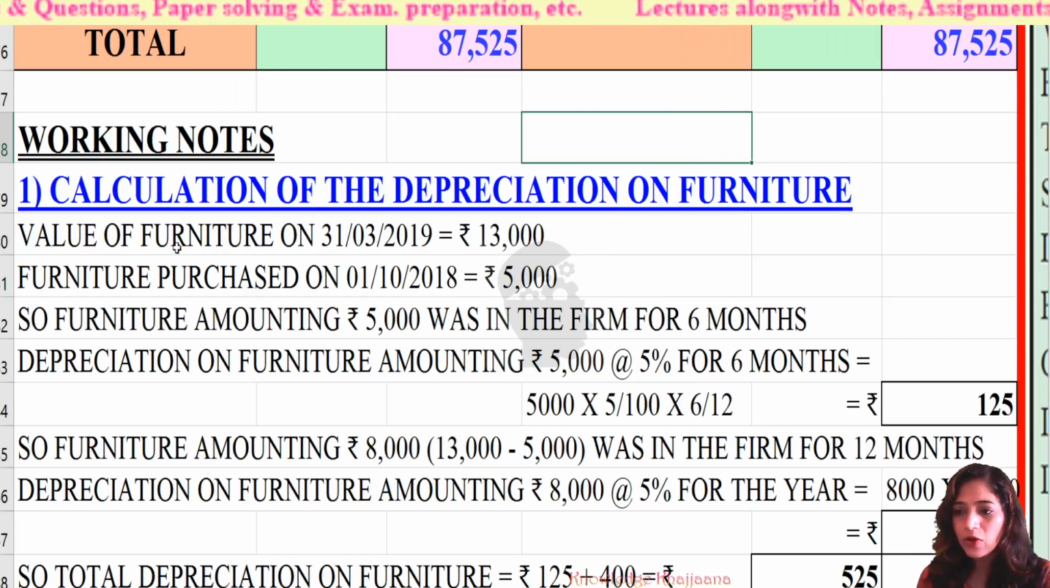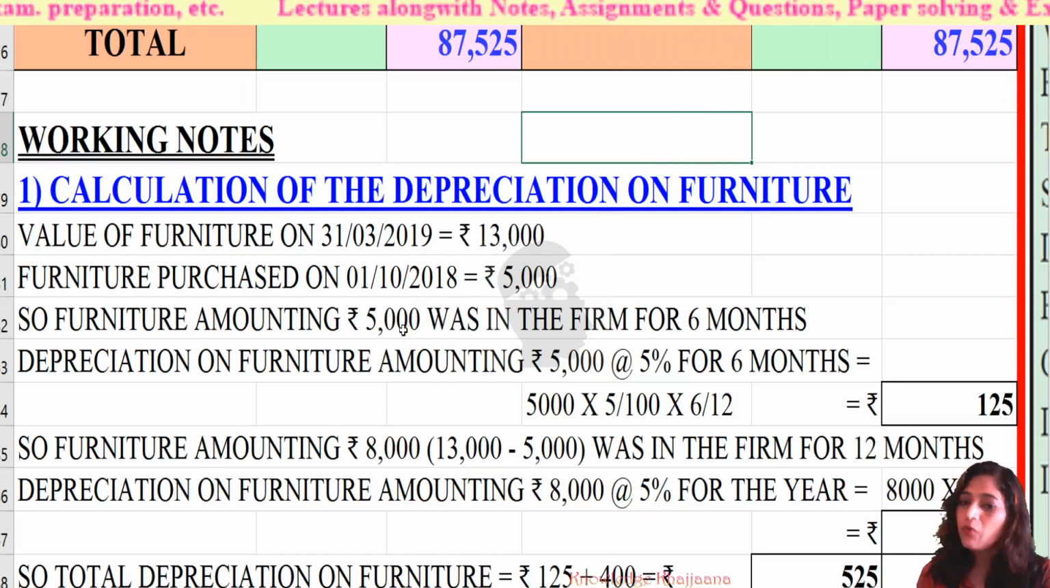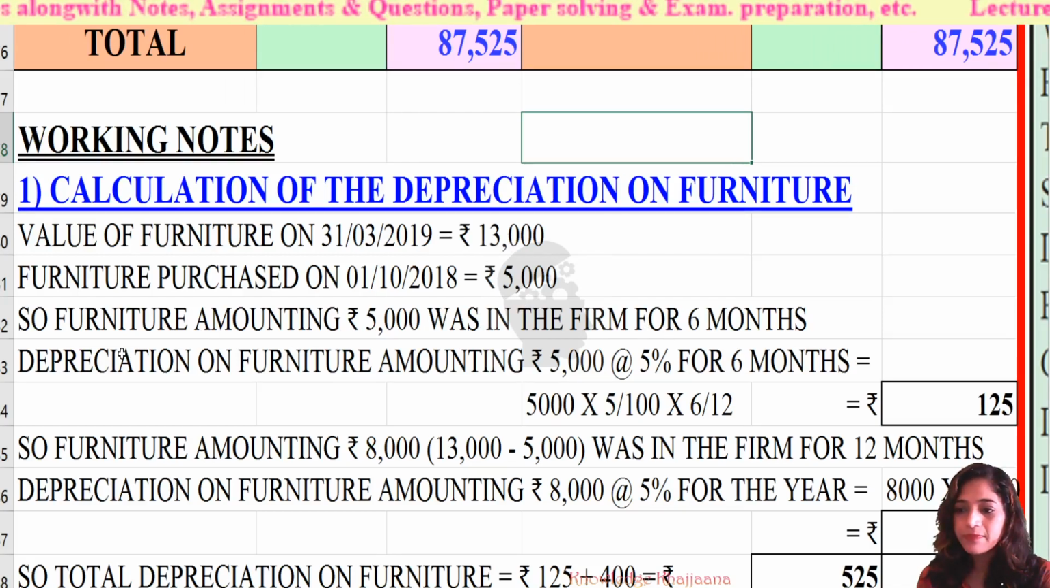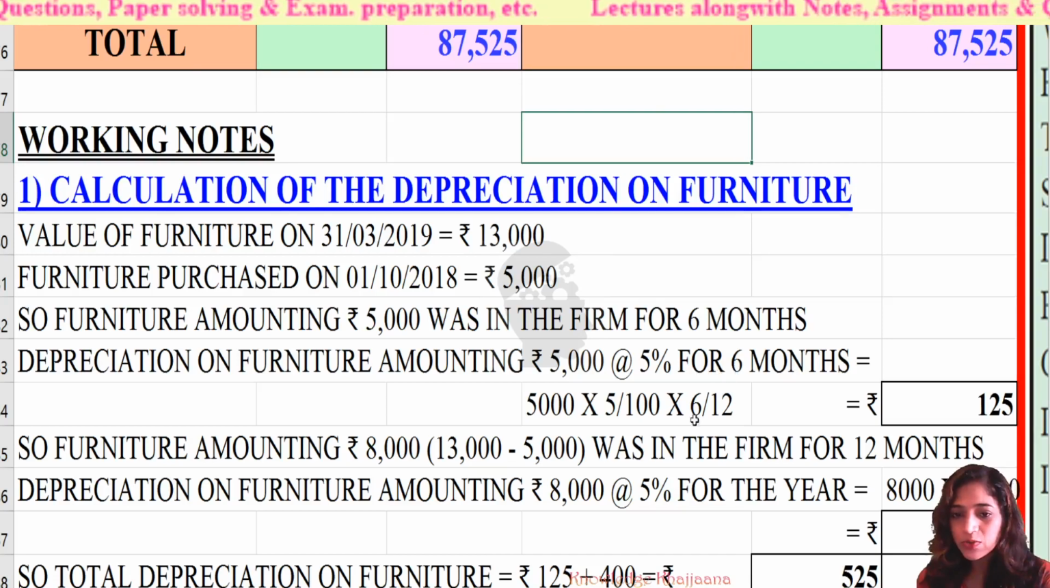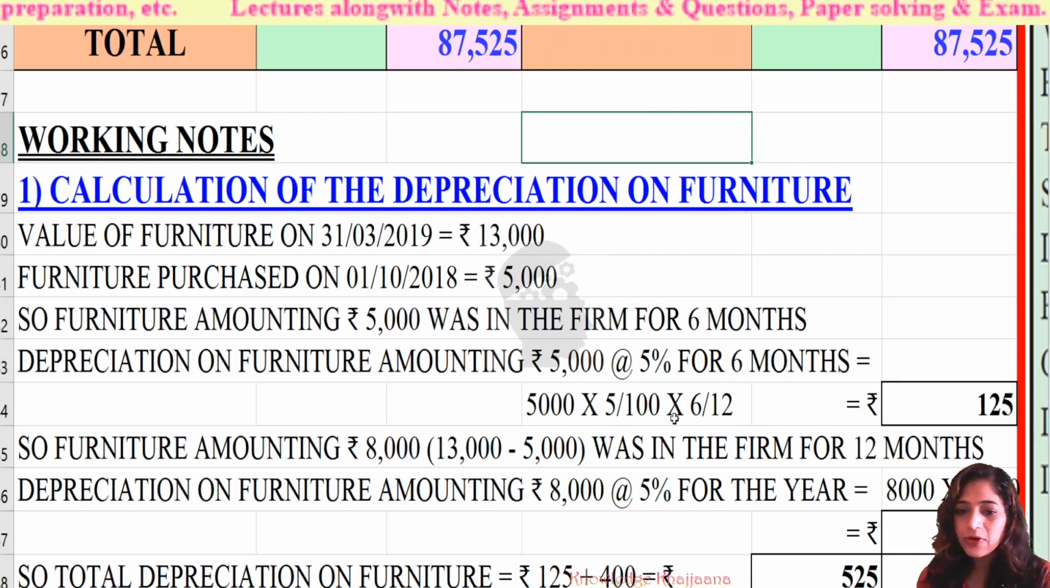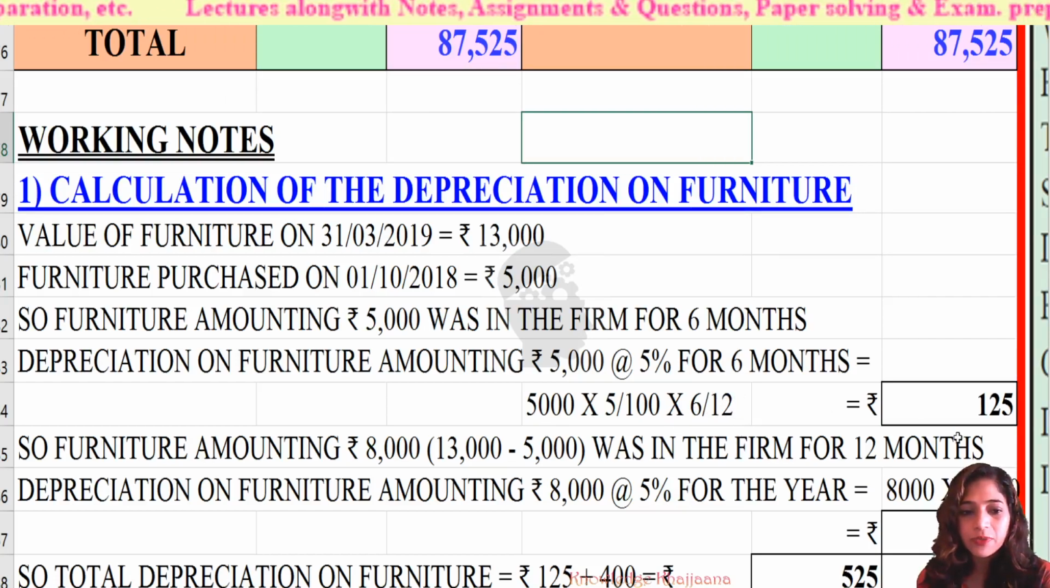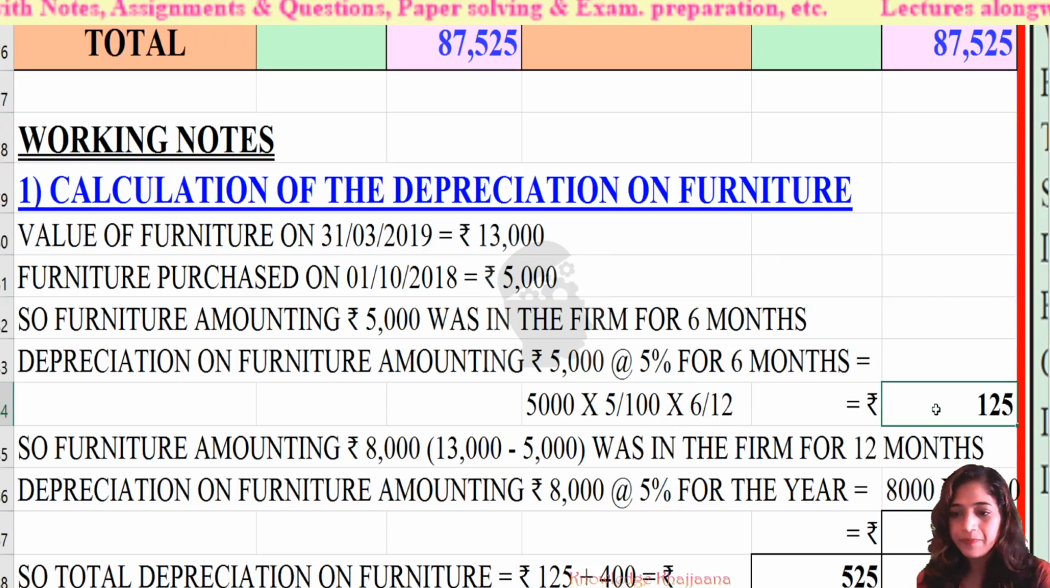So the furniture of rupees 5,000 was in the firm for 6 months only. So depreciation on furniture amounting rupees 5,000 at 5%, the rate of depreciation given, for 6 months only. How should it be calculated? It is equal to 5,000 into 5 upon 100 into 6 by 12. What is 6? 6 months. And why 12? Because per annum, annum means 12 months. So 6 months out of 12 months. So the value of this is rupees 125.